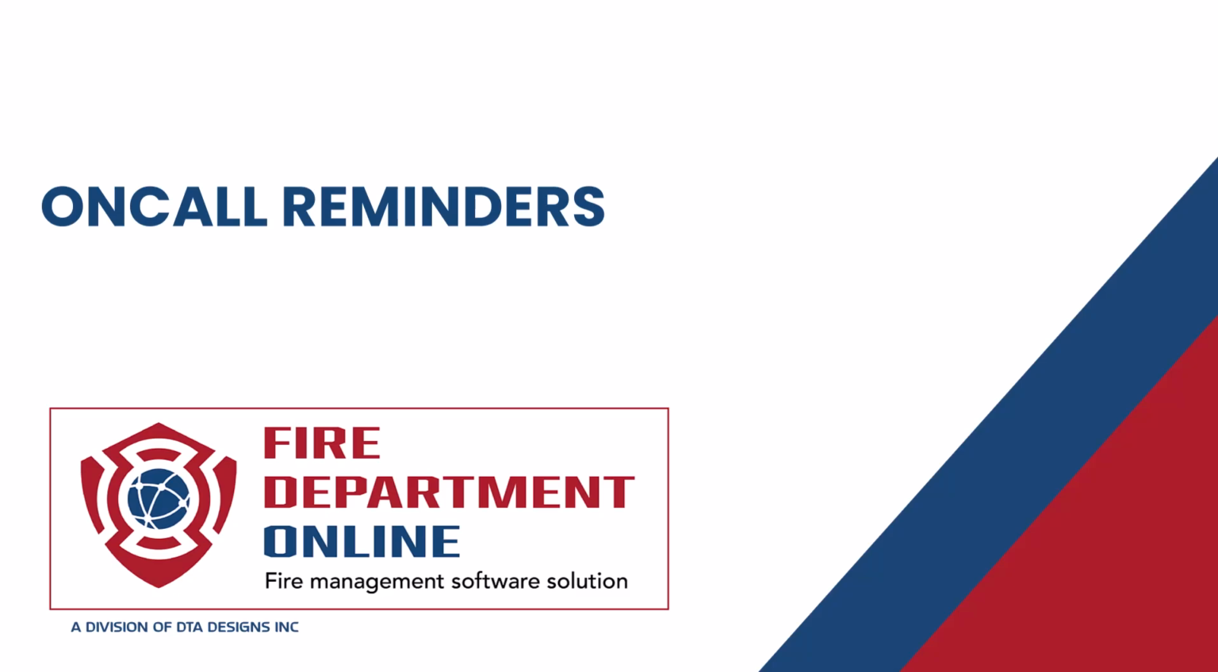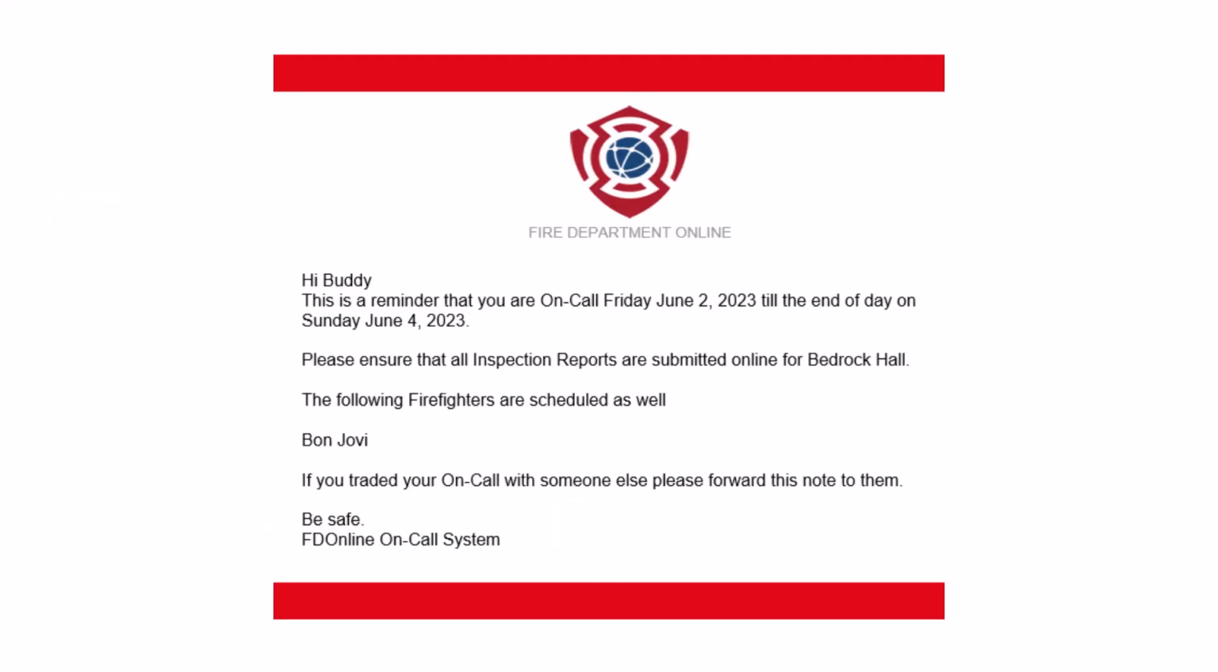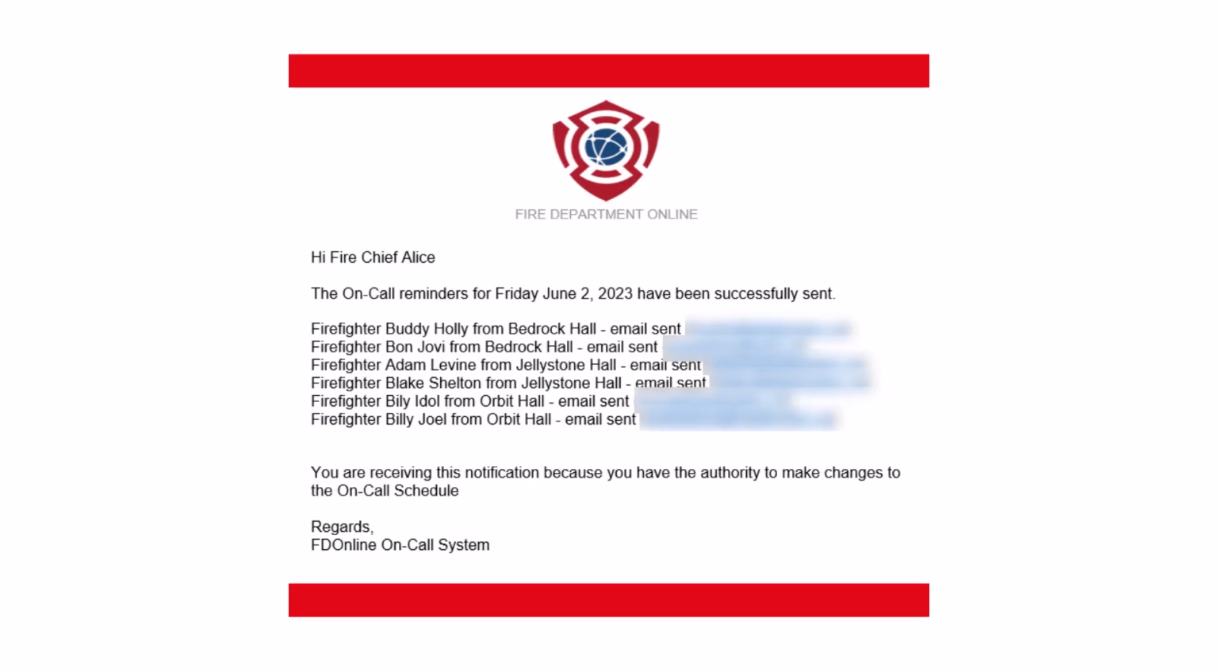There are 2 types of automated on-call reminder emails. Here we're looking at the on-call reminder email that Firefighter Buddy received. Notice the email states the on-call schedule and who else is on call with Firefighter Buddy. In this case, it is Firefighter Bon Jovi. The email you are looking at now is a summary email sent to all firefighters who can maintain the on-call schedule. This email lists all the firefighters who were sent an on-call email reminder along with their email address, which in this example is blurred out.